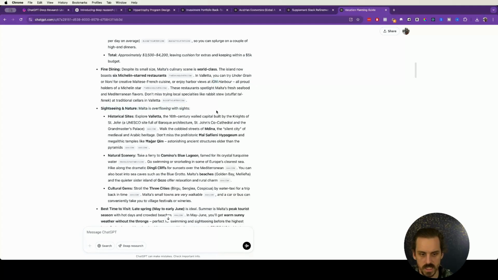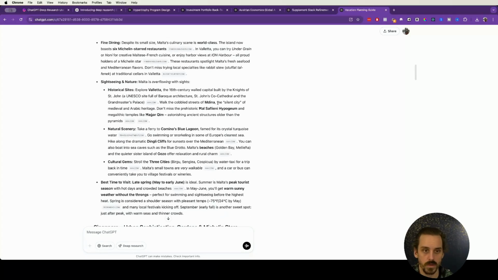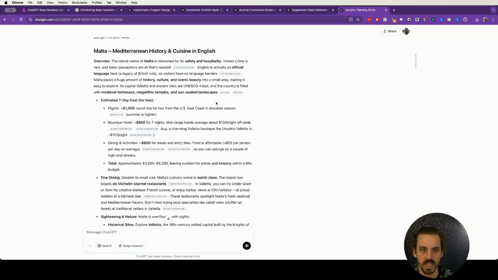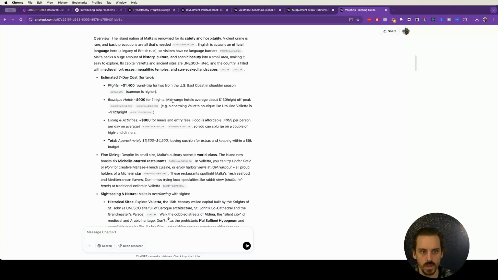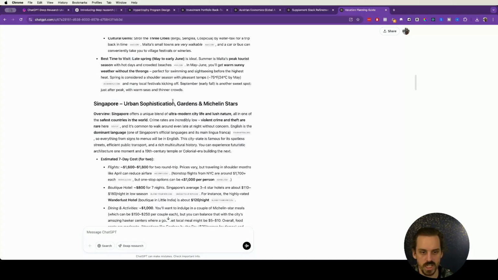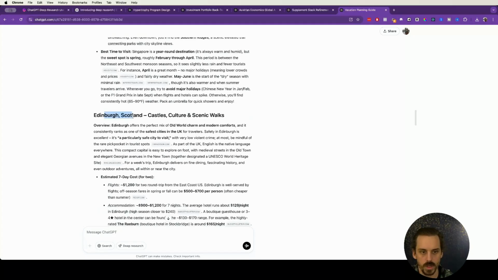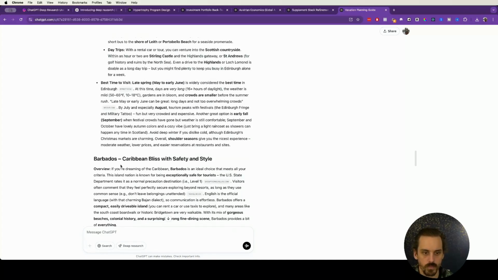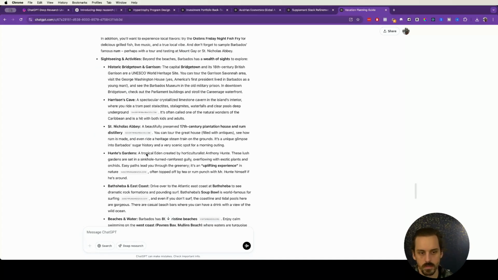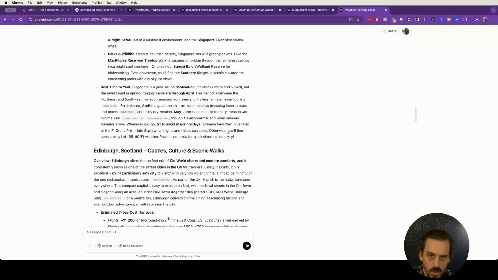Gave me some sightseeing examples. I think it would be interesting to see how we could plug this type of output into something like the Operator and see if it could go through and actually book us a vacation based on this itinerary. Would be a cool future little thing to mess around with. And so it looks like it gives me a few different examples. Singapore, Edinburgh, Scotland, Barbados. Pretty cool.